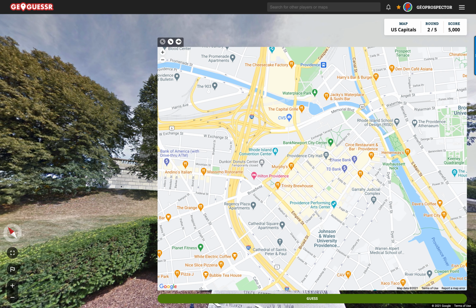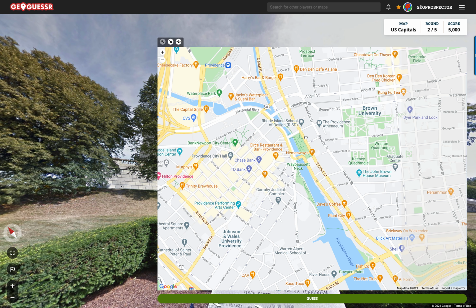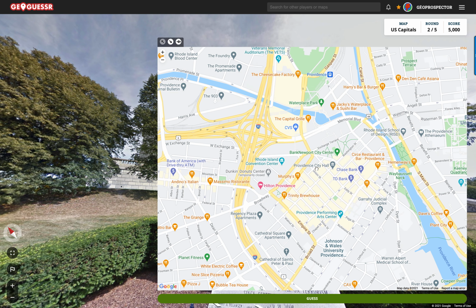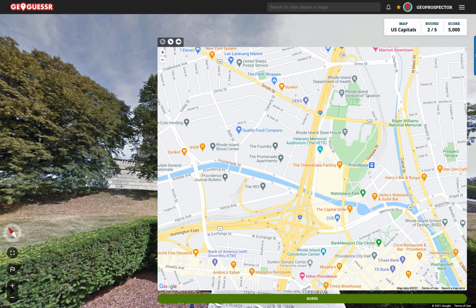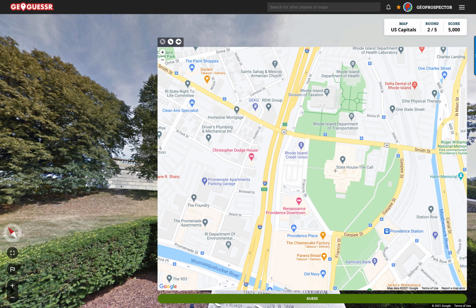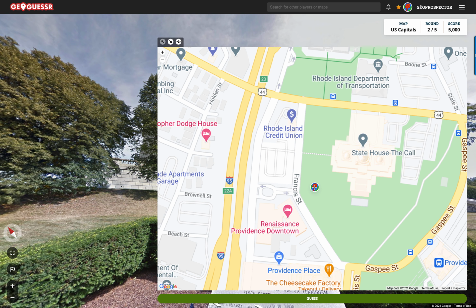We've got downtown Providence here. This is Brown University. So that's interesting. And what is here? We've got the Rhode Island Department of Health, the State House. That's right, I think we're in here.